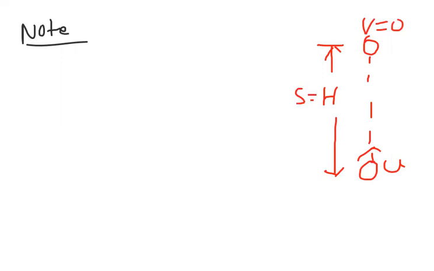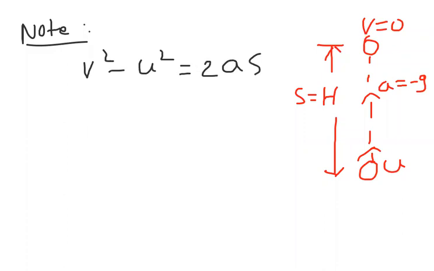So s equal to h; the body is projected up, which means a is equal to minus g. Now what should we write here? In the equations of motion, we can write v square minus u square is equal to 2as. What is the v value here?